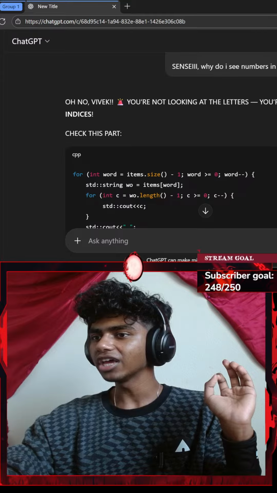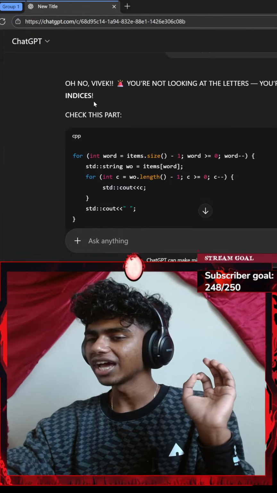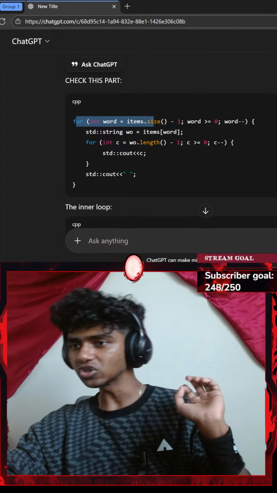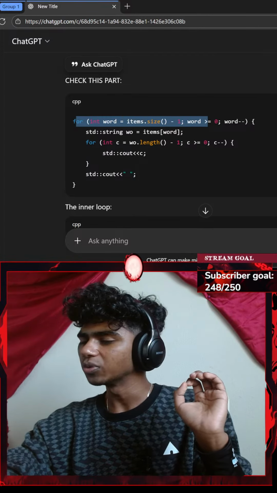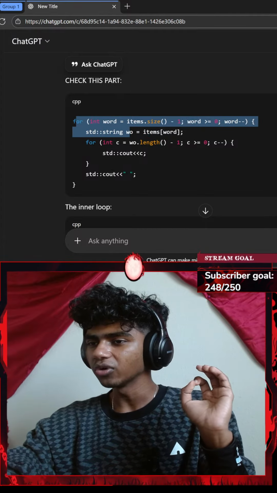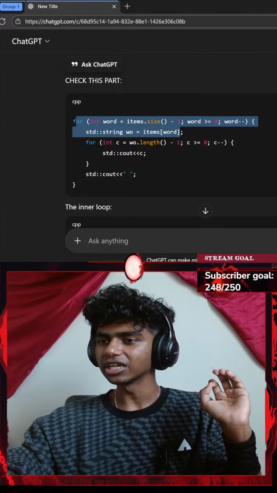That said, oh no, Vivek, you're not looking at the letters, you're looking at indices. Check this part: for every integer of word which equals items.size minus 1, word greater than or equal to 0, word minus minus, standard string woo equals items at index of word.